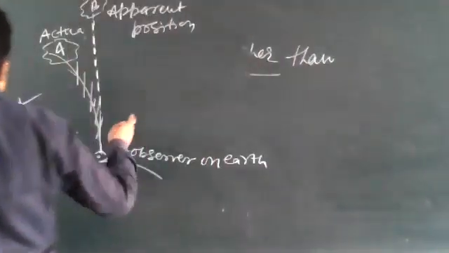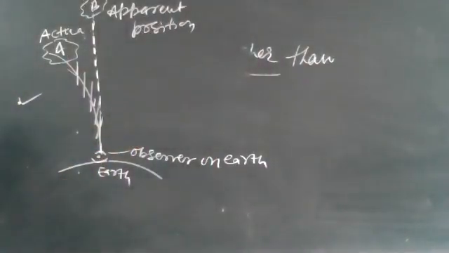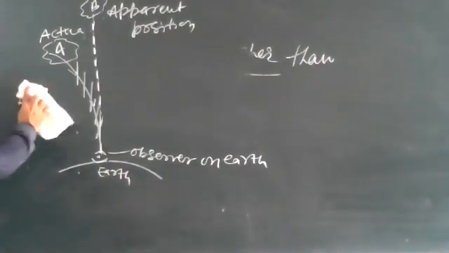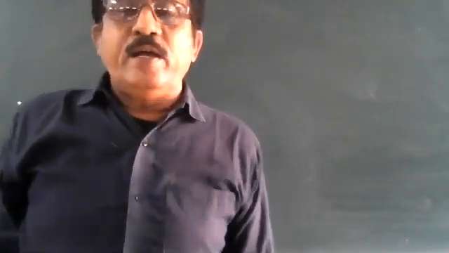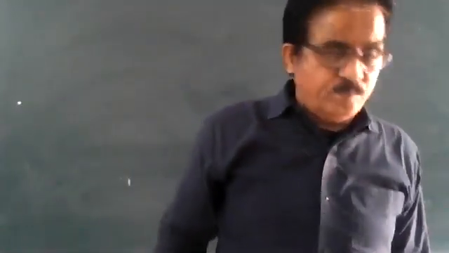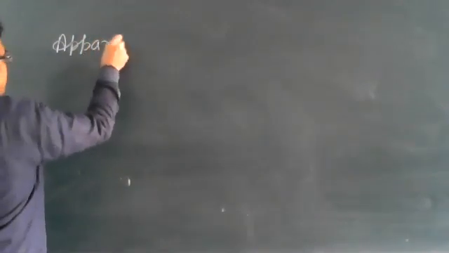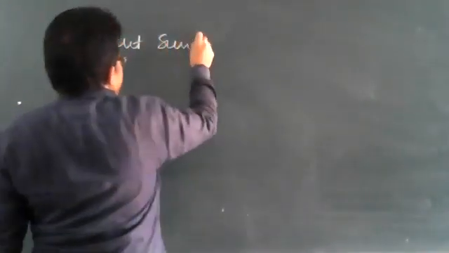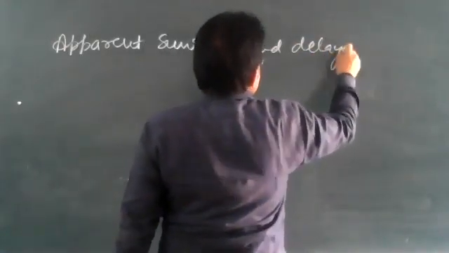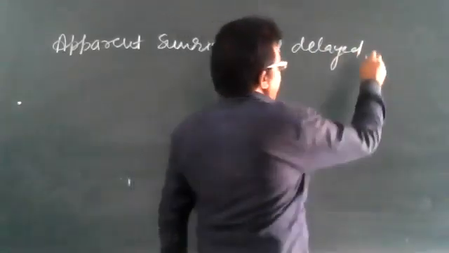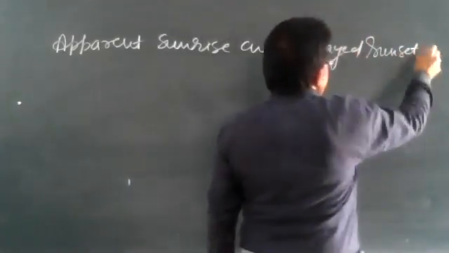We can see, my dear children, apparent sunrise and delayed sunset. Write apparent sunrise and delayed sunset. How it is, let us see.